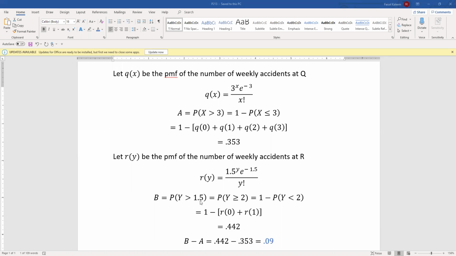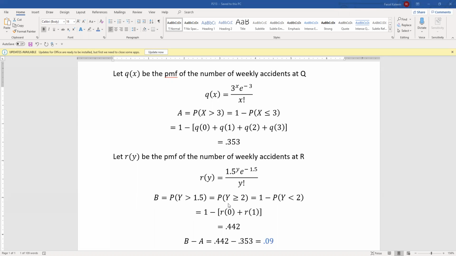Even if this had been 1.1, and you were doing y greater than 1.1 in a discrete situation, that will mean y greater than or equal to 2. And if this was a 1, then y greater than 1 will mean y greater than or equal to 2. So basically, 1 point anything over here would bring a 2 over here.